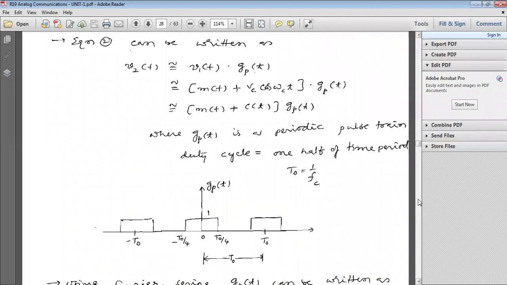What is Gp of t here? Gp of t is a periodic pulse train which has a duty cycle of 1/2 of the time period. So it can be considered as T naught equal to 1 by Fc. Up to this, it was completed in the last class. So V2 of t is approximately V1 of t into Gp of t, where Gp of t is a periodic pulse train with T naught equal to 1 by Fc.